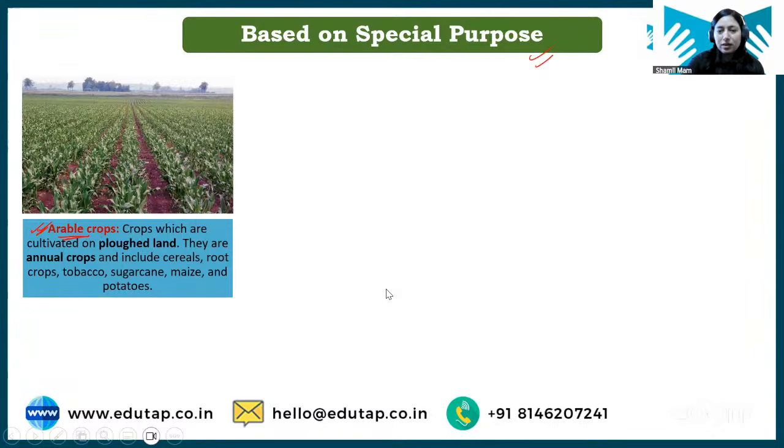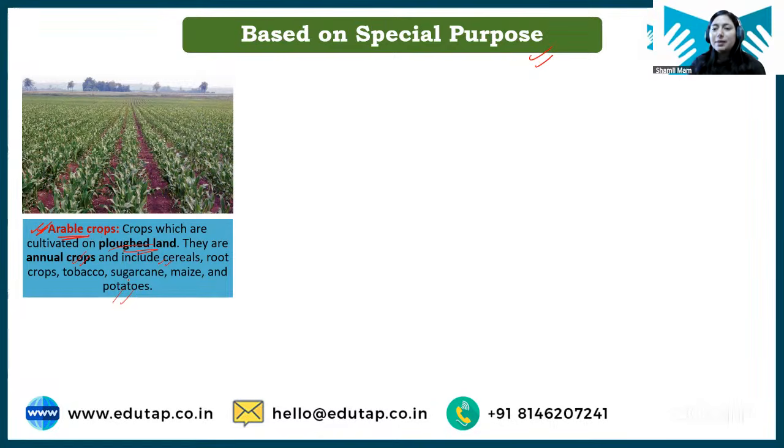So students, see, what are arable crops? Arable crops are basically those cultivated on plowed land. There are crops where we need to plow the soil, or prepare the soil before sowing the seed. Such crops are called arable crops. All your annual crops, which include your cereals, sugarcane, tobacco, maize, need the land to be plowed for growing them. Such crops are called arable crops.